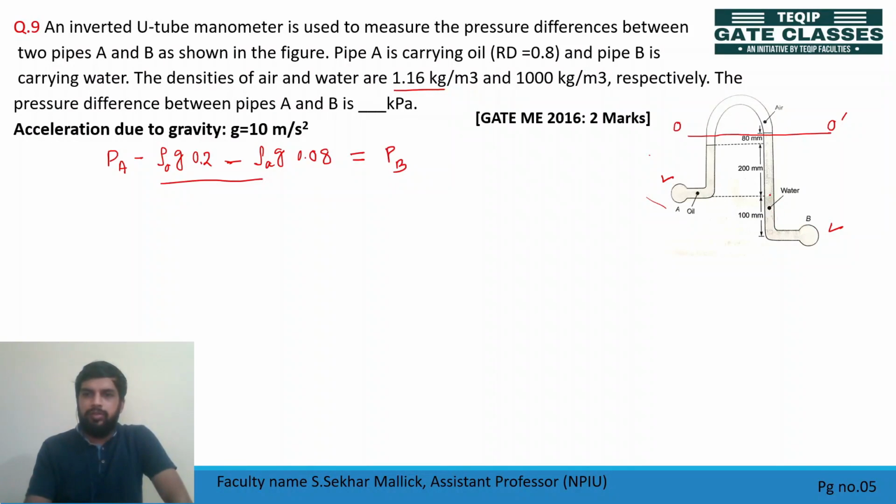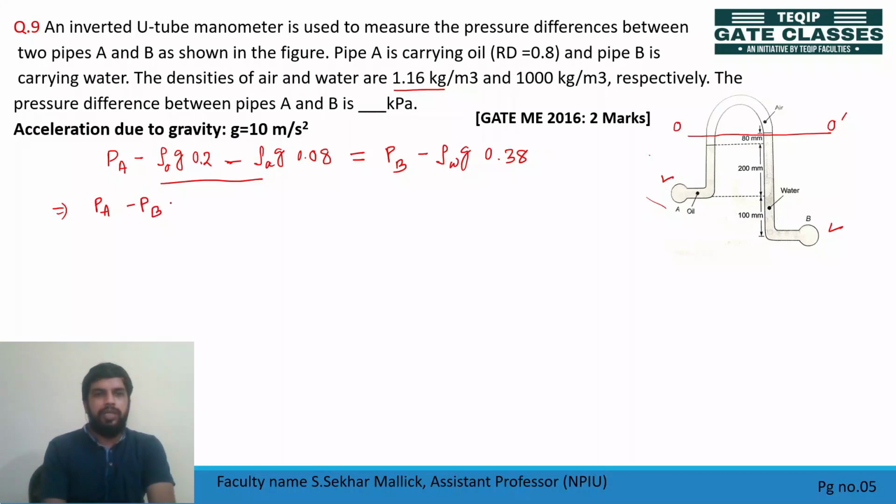Then we have to go up. This is water, up to 100, then 200, then 80. Up to this we have water. So if you are moving up, minus rho of water g, and the height of water is how much? Already calculated, 380 means 0.38. Now you find the difference between PA and PB from this equation, pressure at O equal to pressure at O dash. Check what answer you get. Minus rho of water, given as 1000, g is 9.81 into 0.38.